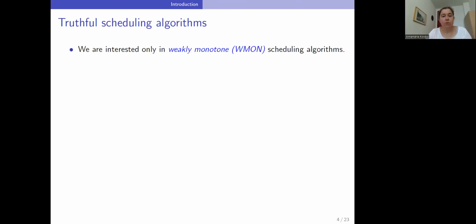Because here we are not interested in just arbitrary scheduling algorithms, but in special algorithms called weakly monotone scheduling algorithms or weakly monotone allocation functions.